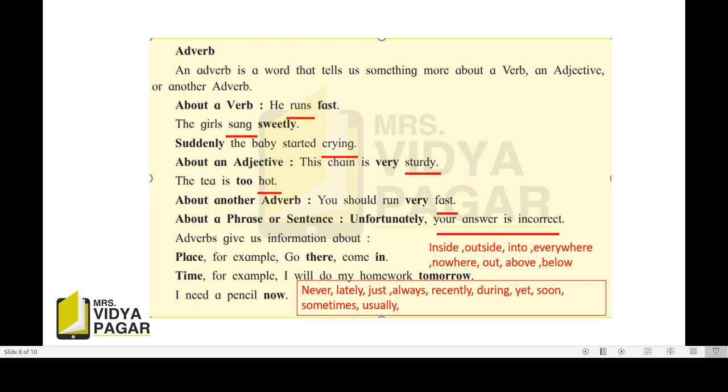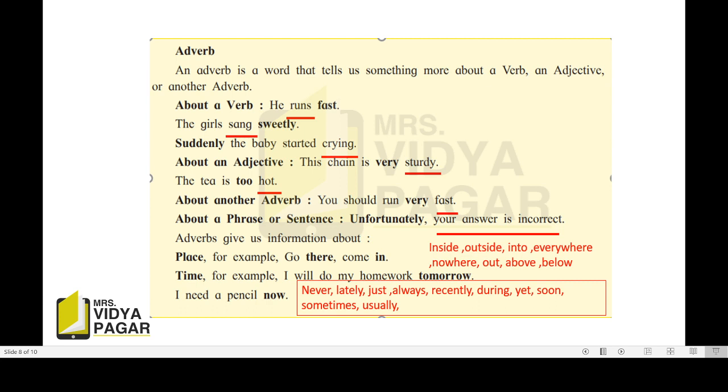The girls sang sweetly. Here again it is telling us about the verb. Suddenly the baby started crying. Again here it is telling about a verb. Now about an adjective. Here an adverb tells us something more about an adjective. Look, the chain is very sturdy. Sturdy is an adjective and very is an adverb. So the adverb is telling us about the adjective sturdy. Very sturdy, in this way. The tea is too hot. Again hot is an adjective and here the adverb is too. So here the adverb is telling us more about an adjective.